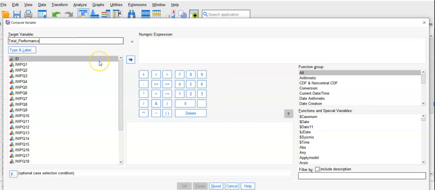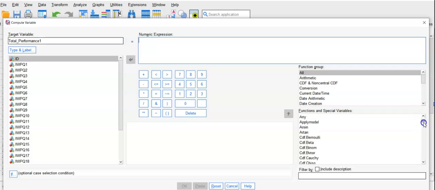That is the same, but it will not calculate the mean. So we can say it like this. Okay, so that will calculate the total score, not the mean score. In that case, I will show you how you can calculate that. That is a more recommended way.